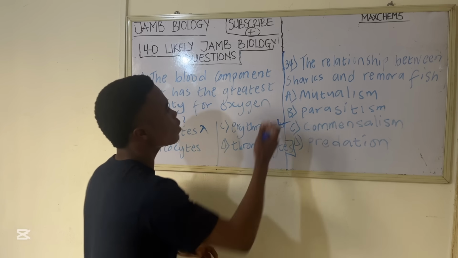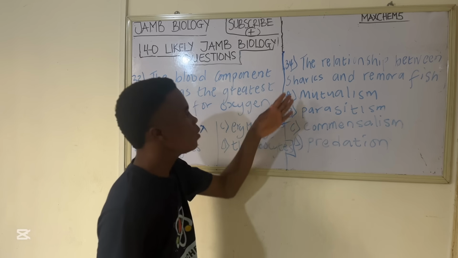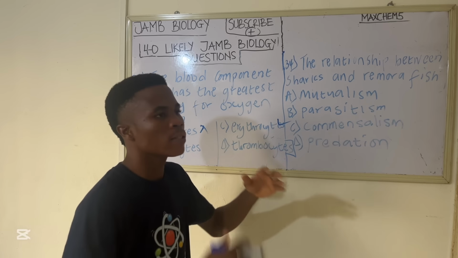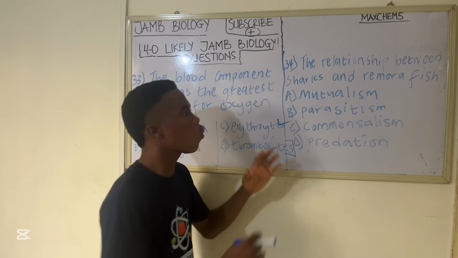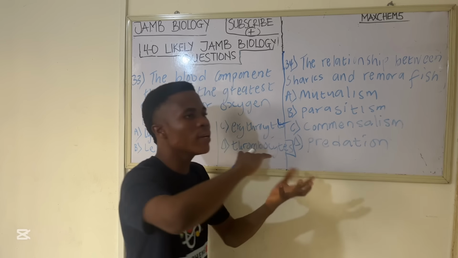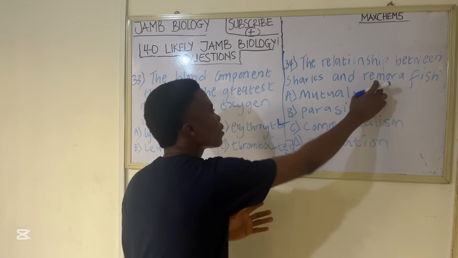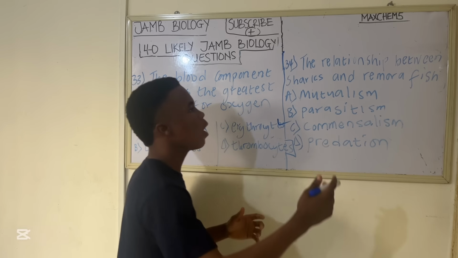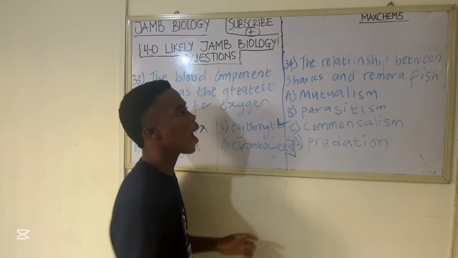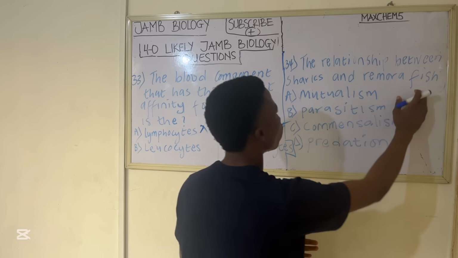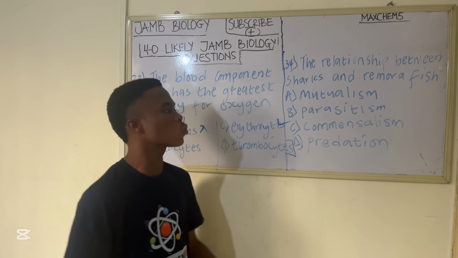So now let's go back to the question: the relationship between sharks and remora fish. This remora fish stays on the skin of sharks, and when they live there, they get nutrients from the leftover scraps on the skin of the sharks, and also they get free transportation, because as the shark is swimming, the shark will transport them from one point to another.